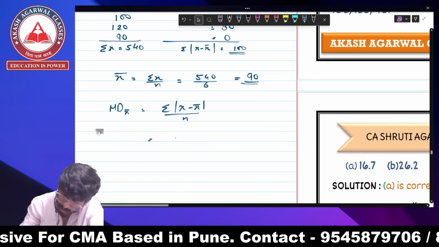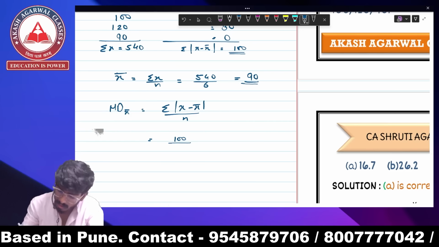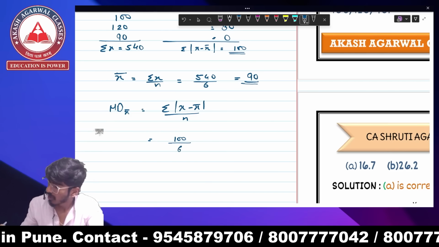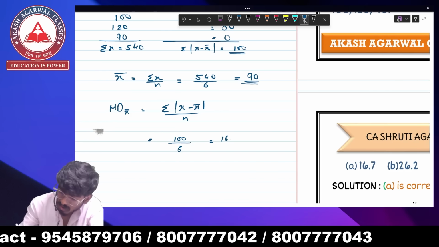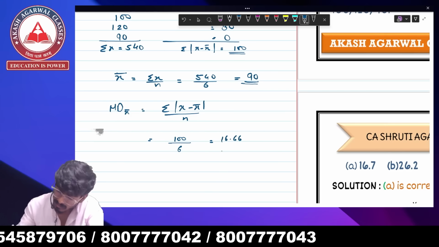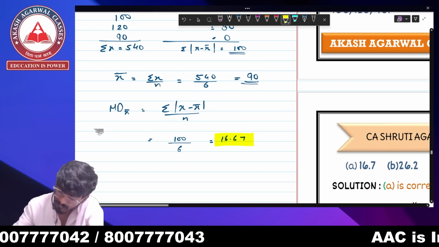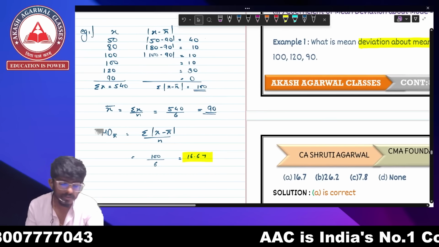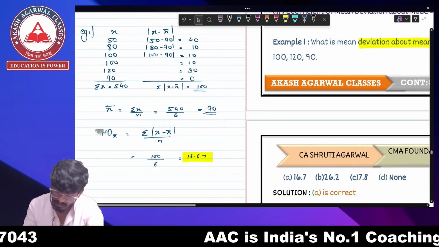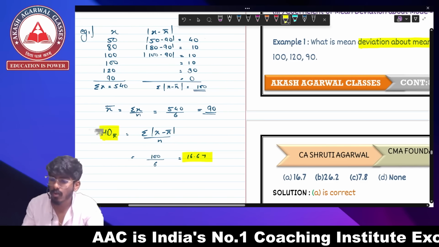And now your formula will be summation of |x minus x bar| upon n, that is 100 upon 6. It becomes 16.66666, which can be written as 16.67. So 16.67 is your mean deviation about mean.